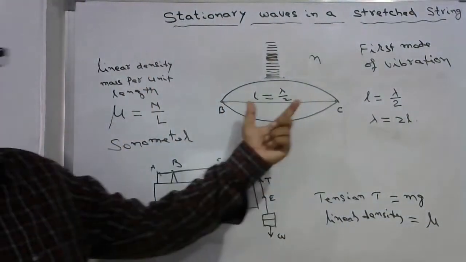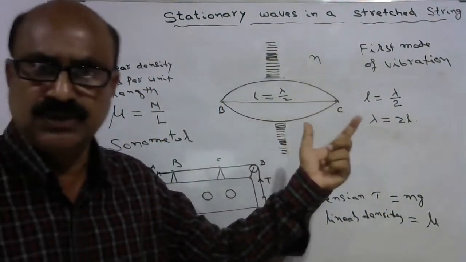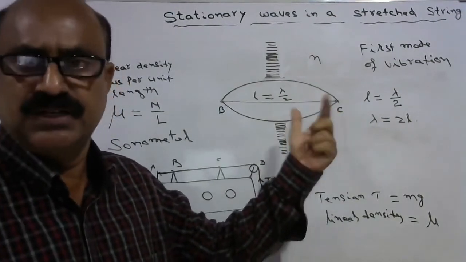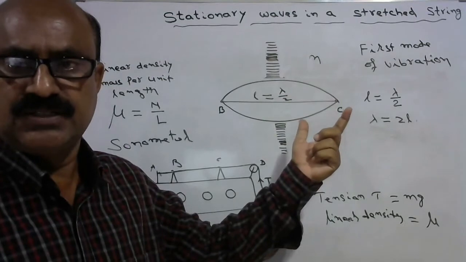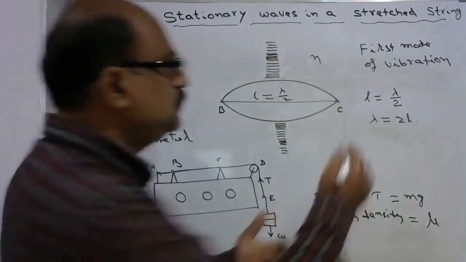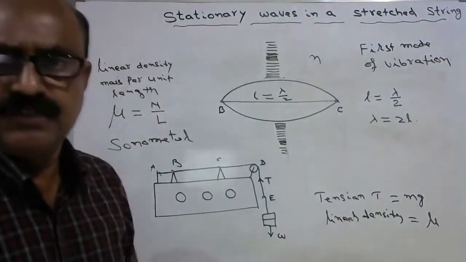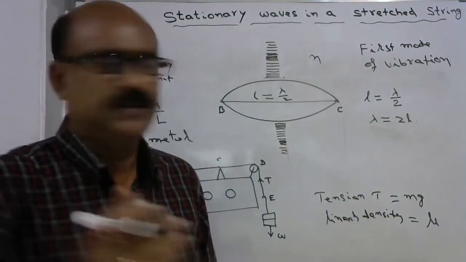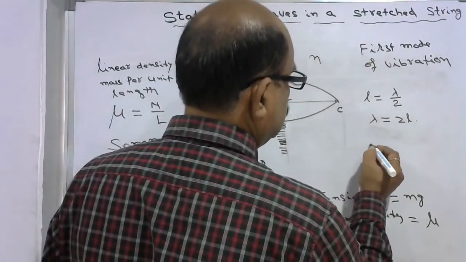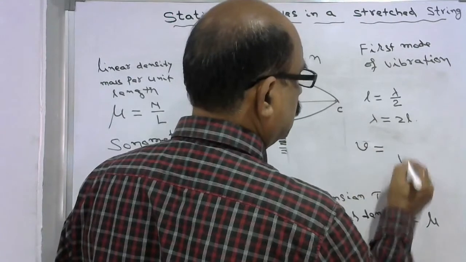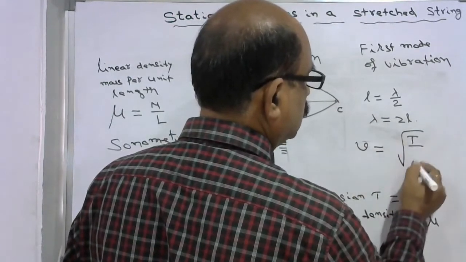So in this first mode of vibration or fundamental mode of vibration, the frequency corresponding to this is fundamental frequency, and this is also called its natural frequency. And we know pretty well that the velocity of the transverse wave in a string is V is equal to under root T by mu.